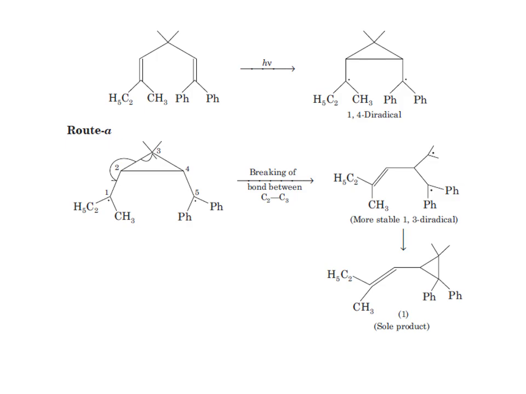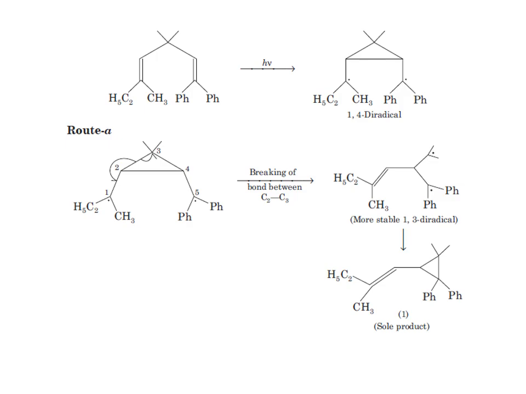Now we can see the example where the two double bonds, in the presence of hν, produce the 1,4 diradical, and then this 1,4 diradical goes for a break according to route A, where the more stable 1,3 diradical is produced, because the radical is on the carbon atom associated with the two phenyl rings. This is the final product, where the cyclopropane ring is phenyl substituted, and this is the sole product.